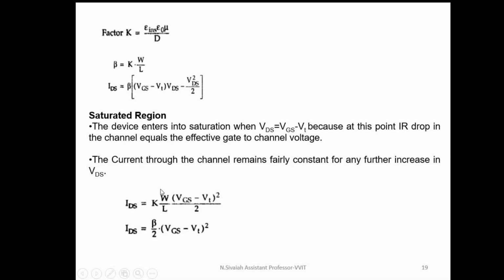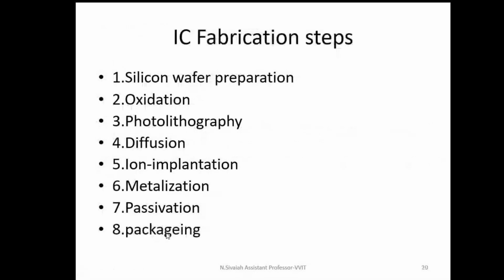Again, by equating this K into W by L equals to beta, this IDS is equal to beta by 2 into (VGS minus VT) whole square. Now, next one is IC fabrication steps. To fabricate an IC, we can follow the sequence of steps only.